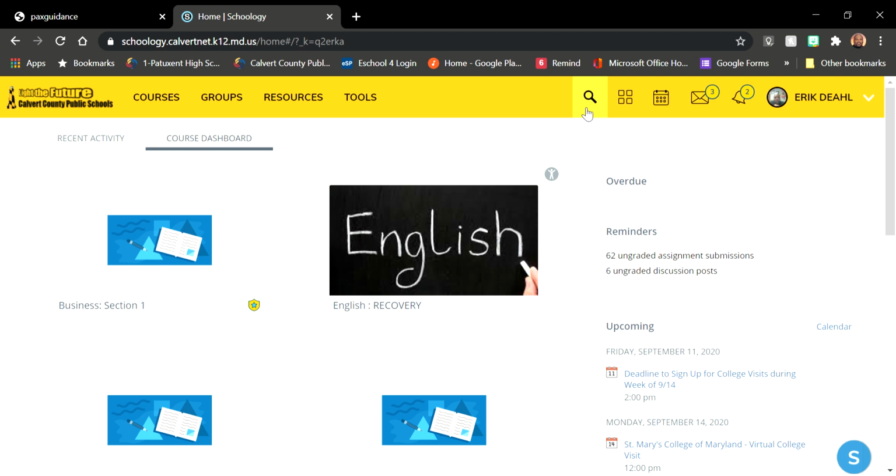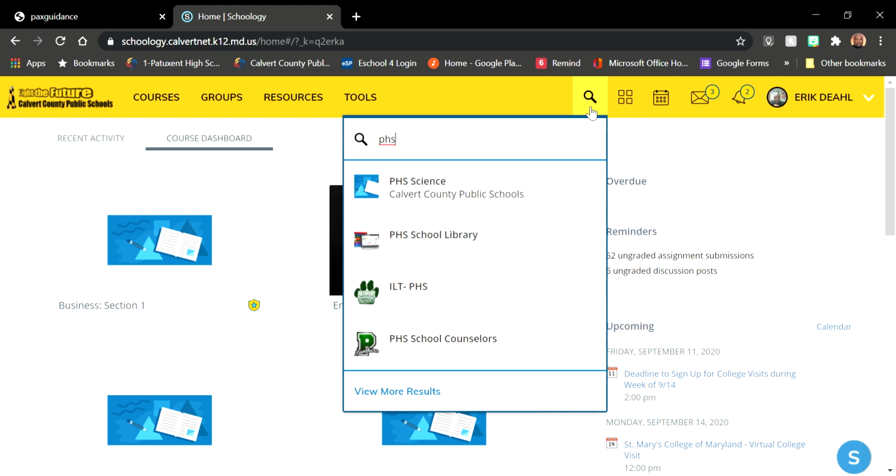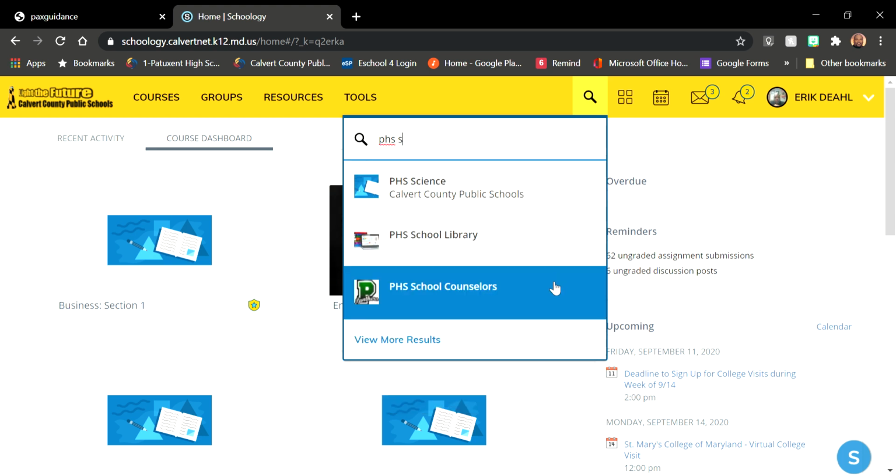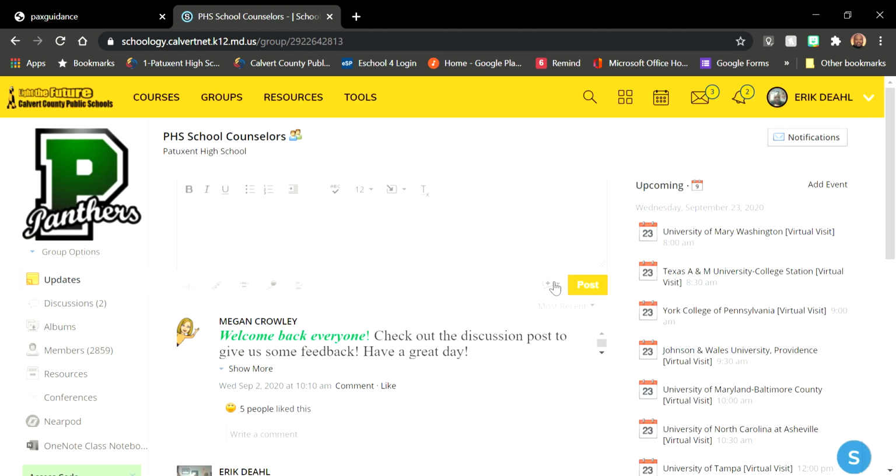I'm sure all of you by now are familiar with Schoology, and hopefully you know the search features. So, you'd click on the search icon, and then you would place in there PHS school, and before you know it, you already see school counselors. So you pick on that icon, and up comes our page.